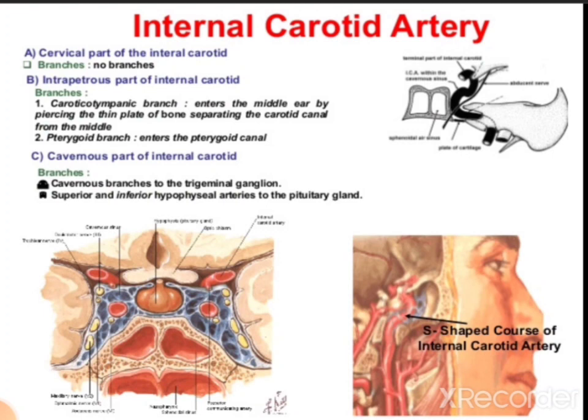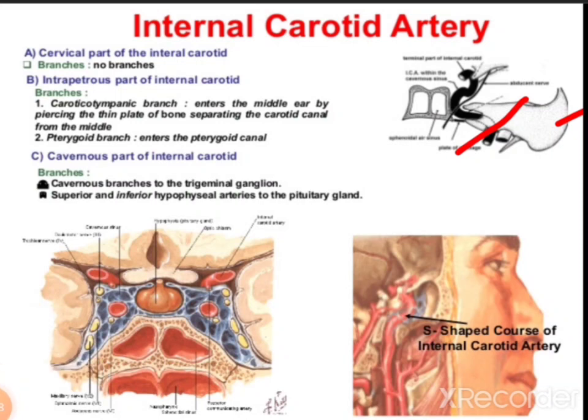Then the second part is the intrapetrous part of the internal carotid artery. Intrapetrous means within the petrous part of the temporal bone. So this is the intrapetrous part. This is the temporal bone, and within this bone lies the intrapetrous part.